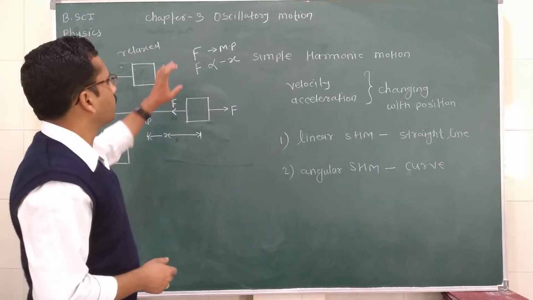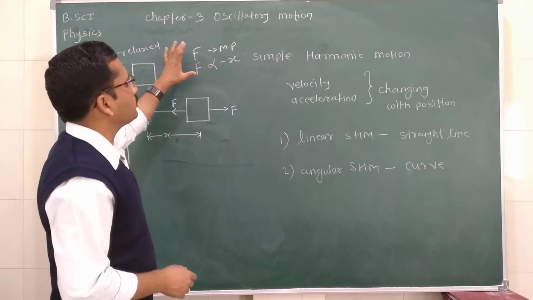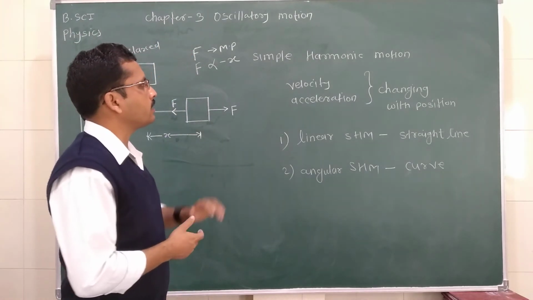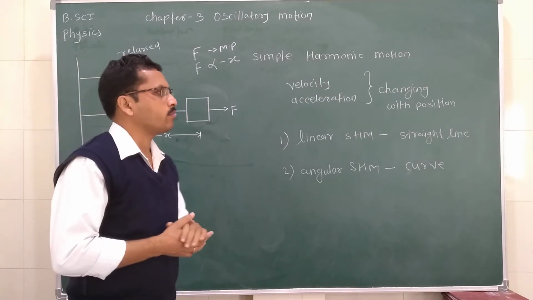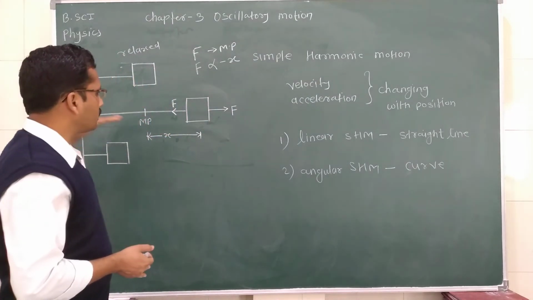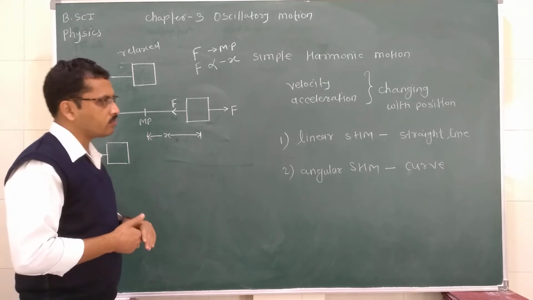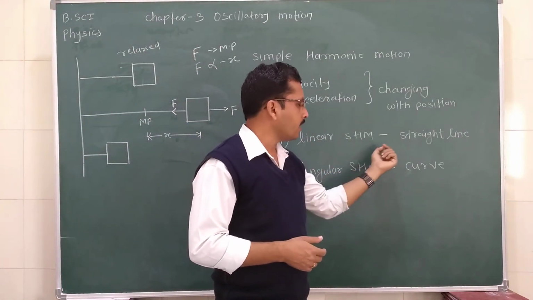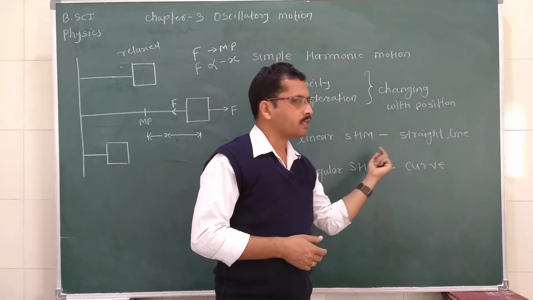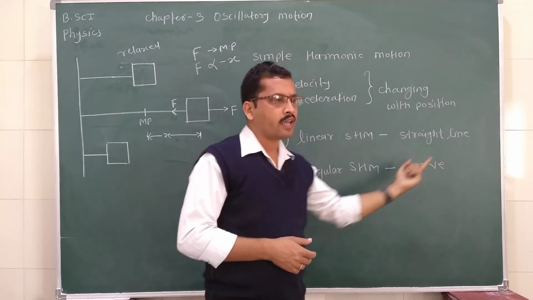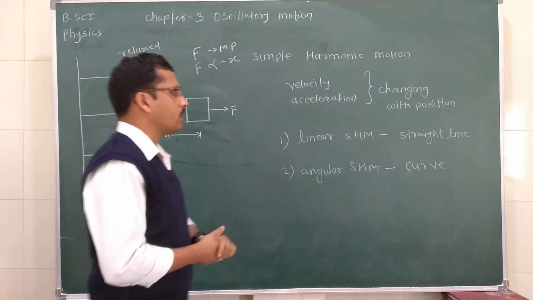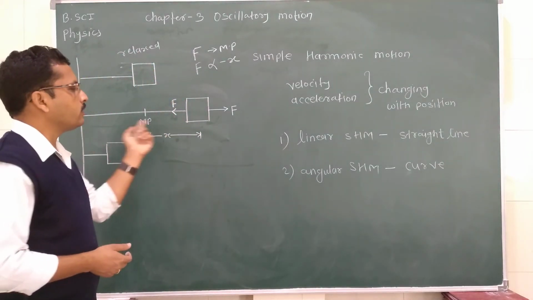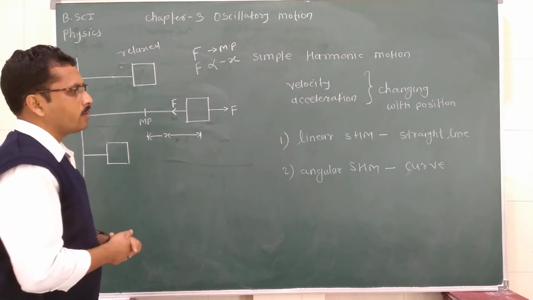By understanding these two conditions, we can explain linear simple harmonic motion, and this motion takes place along a straight line. As we stated earlier, if the motion takes place along a straight line, it is a linear simple harmonic motion. The motion of this block is along a straight line, so it is a linear simple harmonic motion.